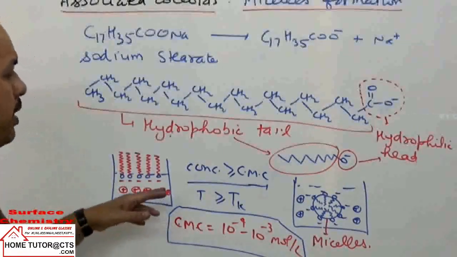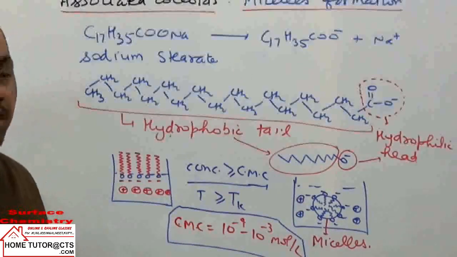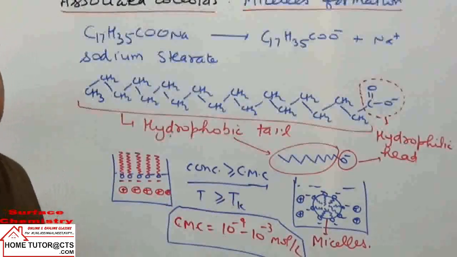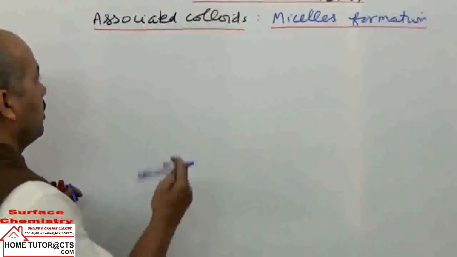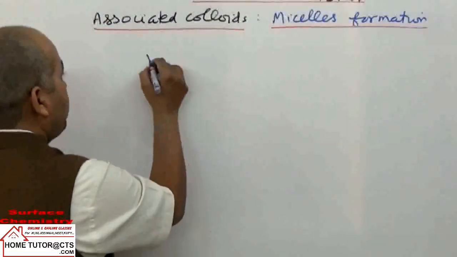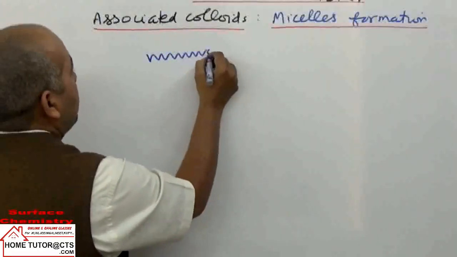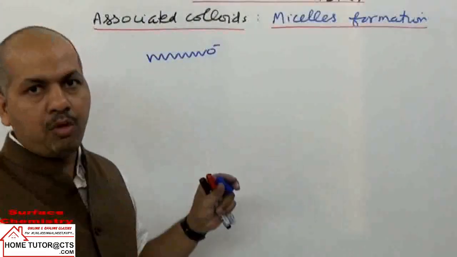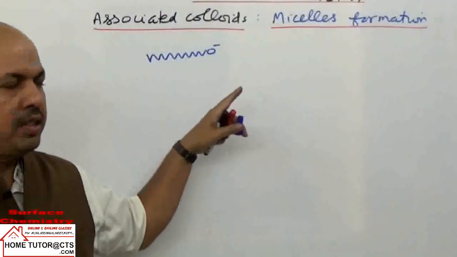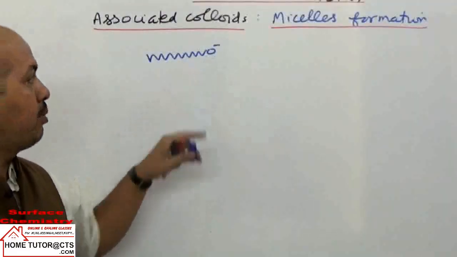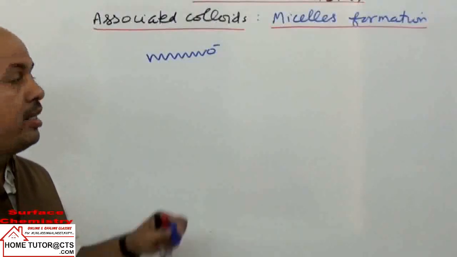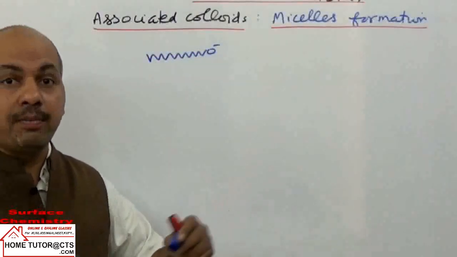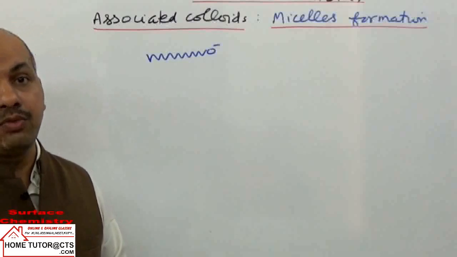Now let us see how this micelle formation will take place, the mechanism of micelle formation. See, when we take these hydrophobic tails, we will take such a kind of structure. This is a long hydrocarbon chain and they are carboxylate ions. Now when we dissolve the soaps in water, these hydrophobic tails will develop van der Waals interaction forces.